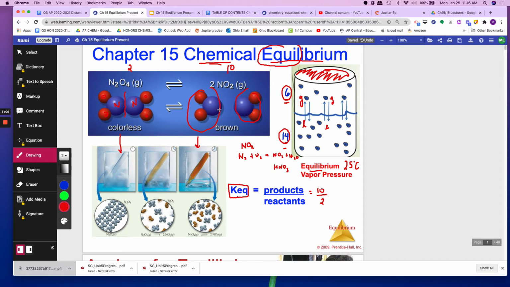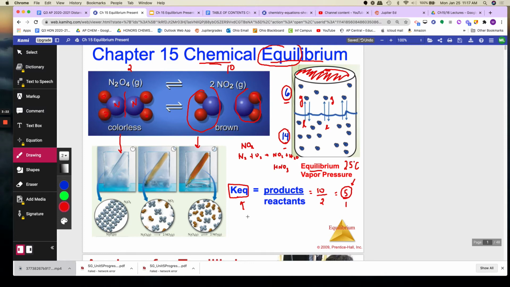So when the reaction is done, you will make 10 to 2, and the ratio is the same as 5 to 1. Or the equilibrium constant, they call it, is equal to 5. The bigger the number is, the more products you'll make. So the equilibrium constant tells you the extent to which the reaction occurs. More on that later. This is just a brief overview.